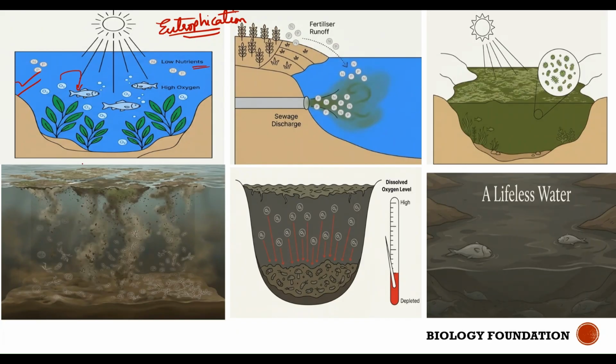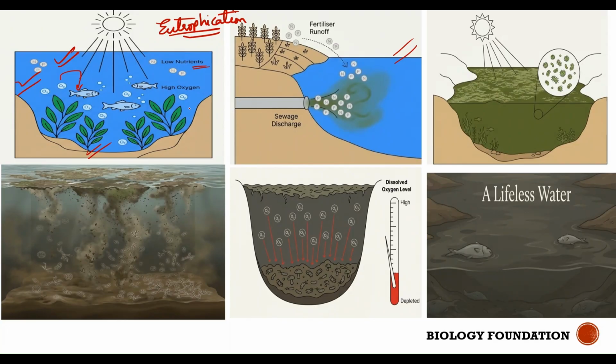And how can plants perform their photosynthesis? Only when there is sufficient amount of sunlight. So when sunlight falls on the surface of the water, photosynthesis is performed, oxygen is released, and this oxygen is utilized by the fish for their respiration. Okay, and this is a good water body, I mean to say a healthy water body, where all aquatic life are growing properly.